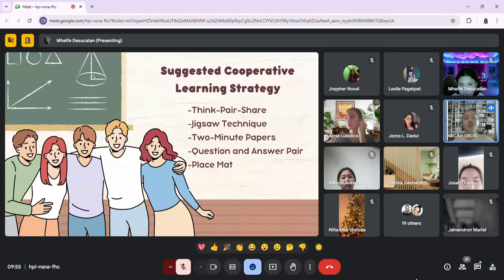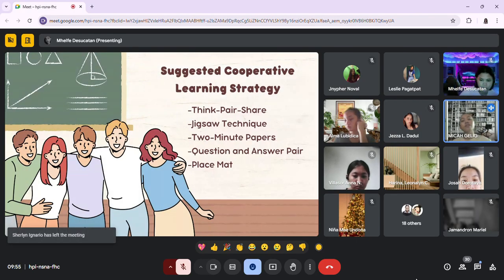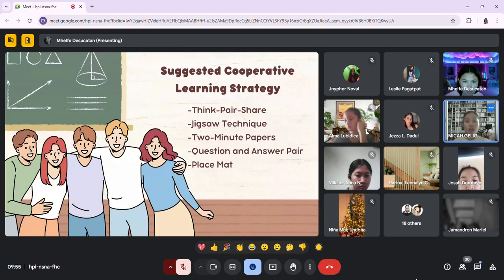All right, thank you for that one. So at the end of the lesson, with 2-minute papers, the students are given 2 minutes to write a brief summary or response to a prompt. This strategy encourages reflection on what they've learned and allows the teacher to gauge their understanding. For example, at the end of a math lesson, the teacher asks students to write down the most important concept they learned that day and one question they still have.